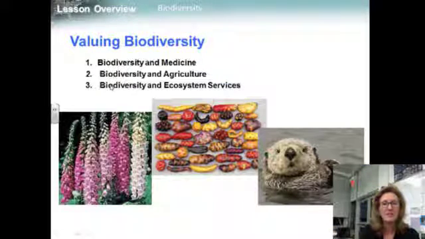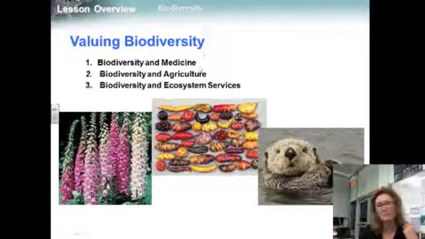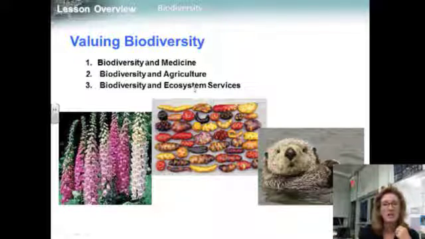So biodiversity benefits to society include contributions to medicine, agriculture, and the provision of ecosystem goods and services. For example, wild species are the original source of many medicines. Foxglove plants contain compounds called digitalins that are used to treat heart disease.